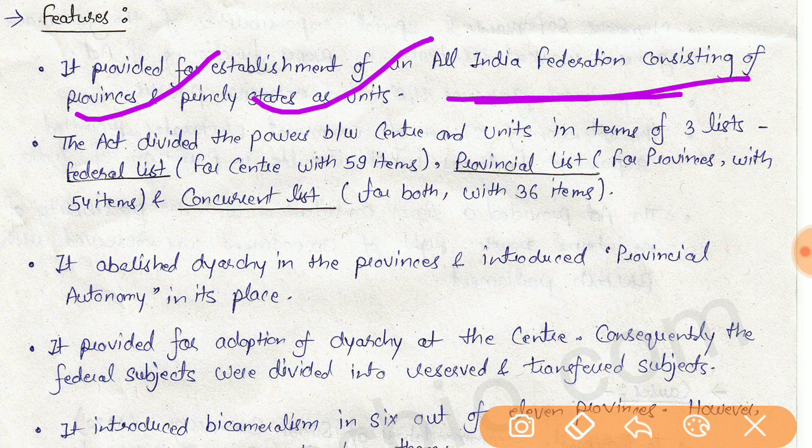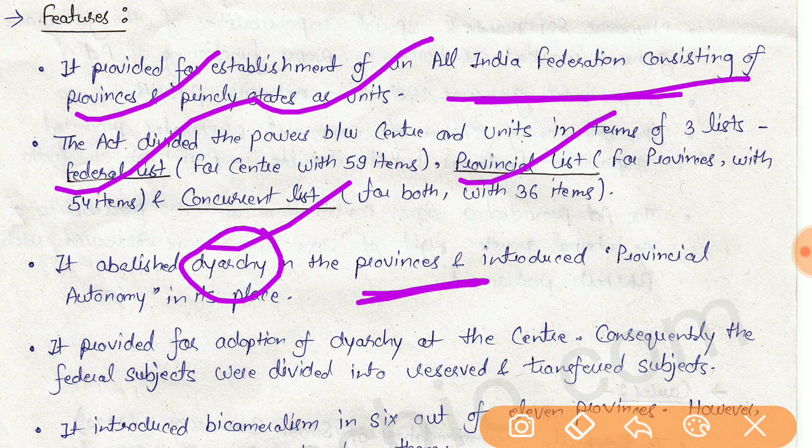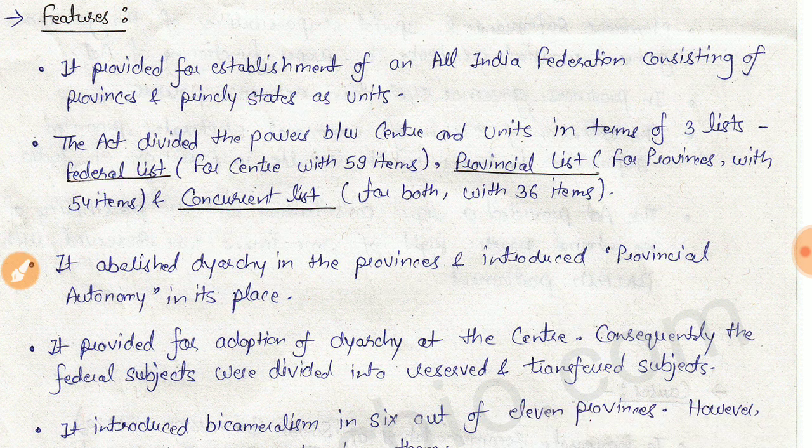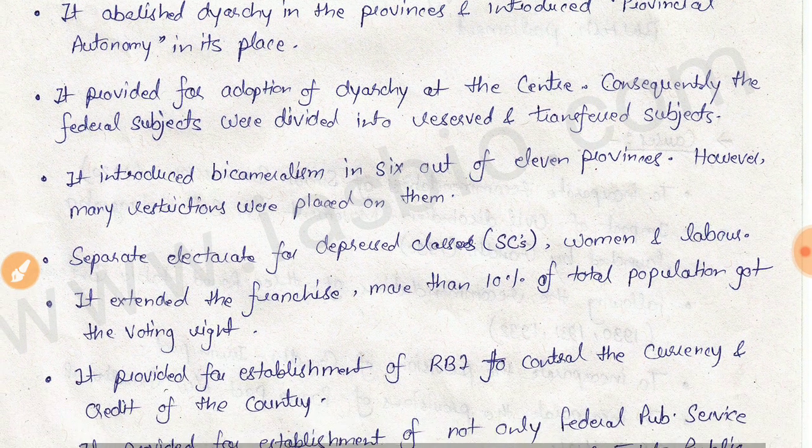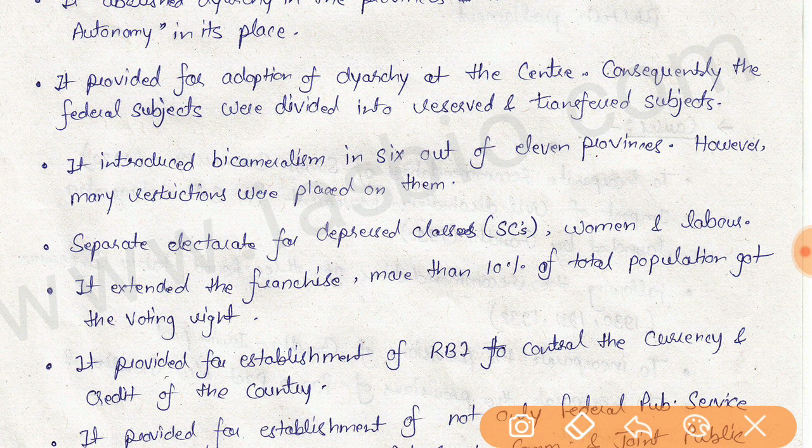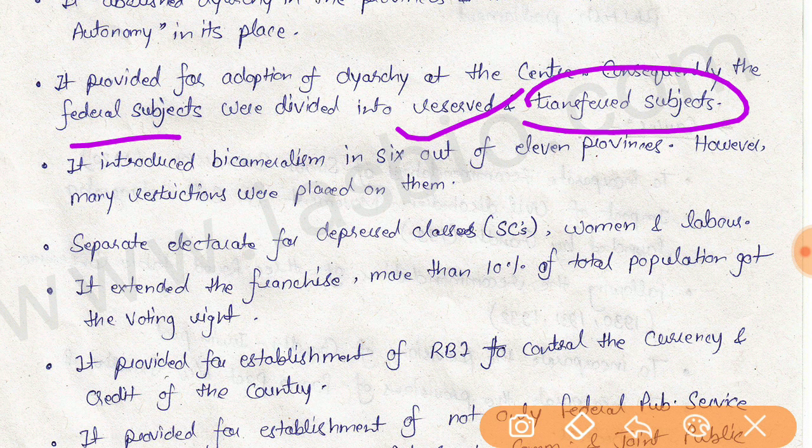It provided for division of subjects on the basis of federal, provincial, and concurrent lists. It also abolished diarchy in the provinces and introduced provincial autonomy, and it provided for the adoption of diarchy at the center, and consequently federal subjects were divided into reserved and transferred subjects.